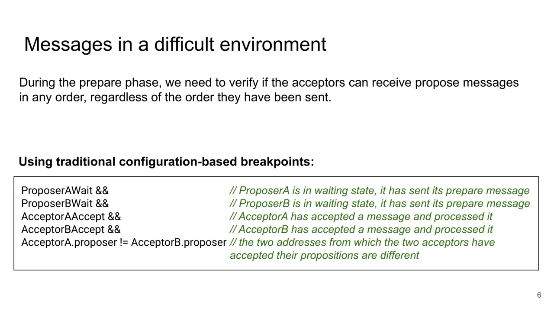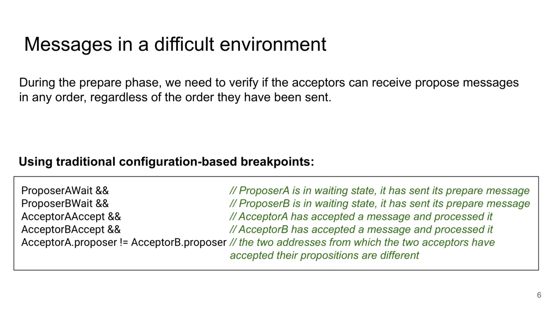This means that even if the first proposer sends all his messages first, then the second proposer sends all his messages, we have to find a configuration where two acceptors have accepted the message, but from two different proposers. And this is exactly what this traditional configuration-based breakpoint is about. On the first two lines, we verify that both proposers A and B have sent a message because they are in their waiting state.